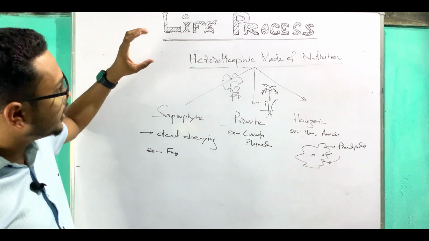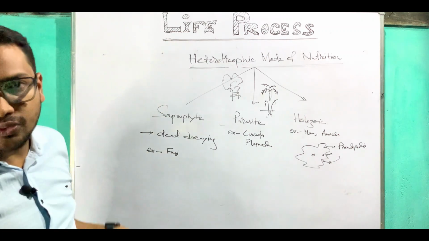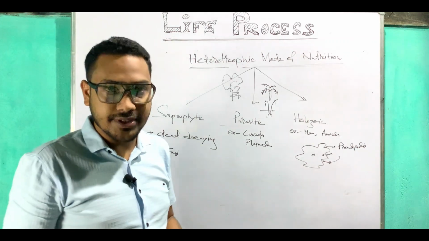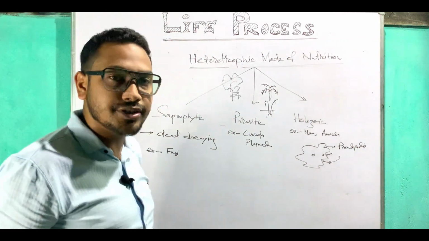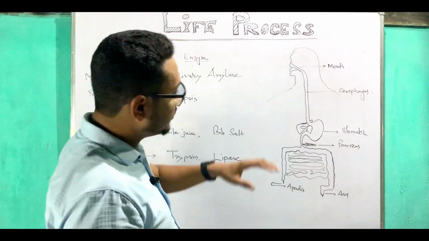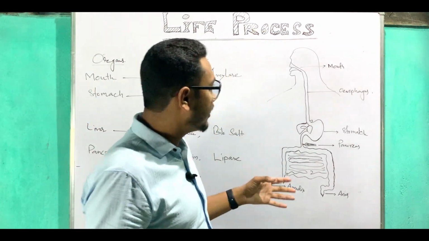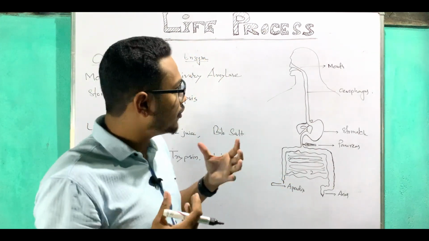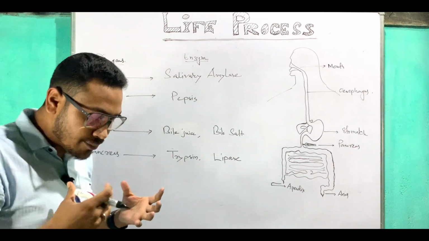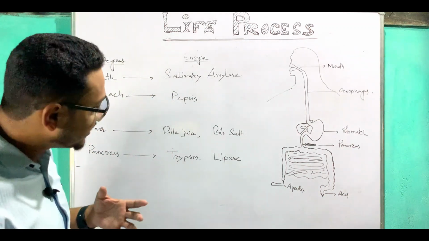Now coming to the heterotrophic mode of nutrition, let us go to the human digestive system, how the digestion process starts in our body. So let's have a look. Just have a look at the human digestive system. Whenever we take food in our mouth, from that time only the digestion process gets started. Now what does digestion mean?